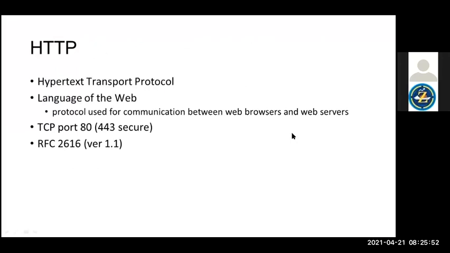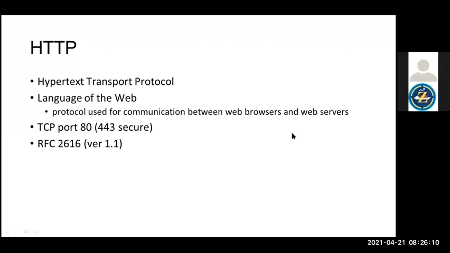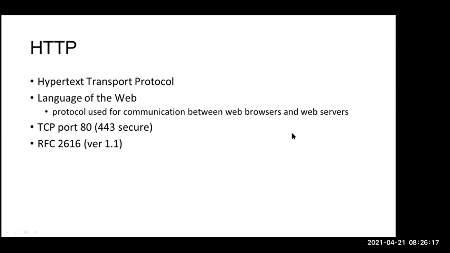Yeah, so HTTP is the main part of our curriculum, so try to focus here. Hypertext Transfer Protocol is for communication, between the browser and web servers. The default port is 80 and 443 is the secured one.